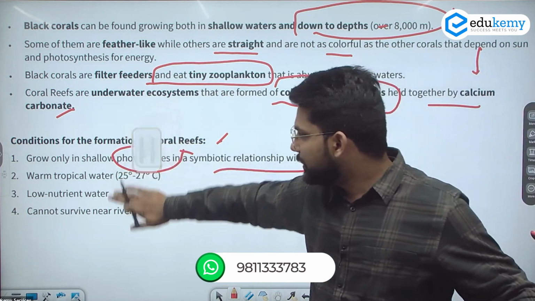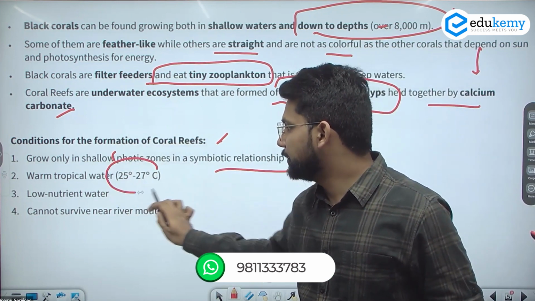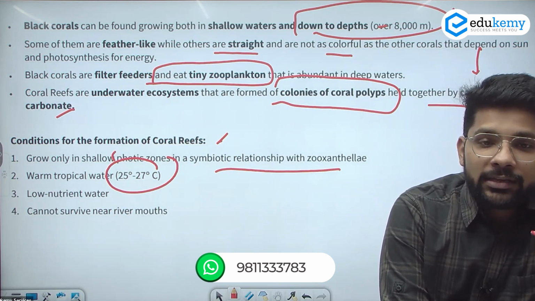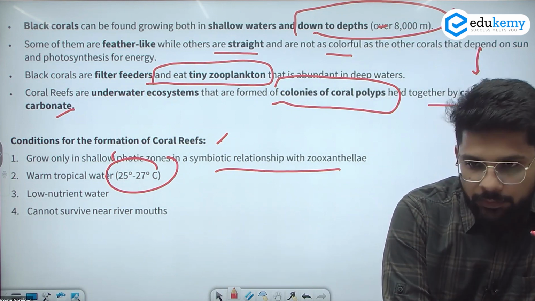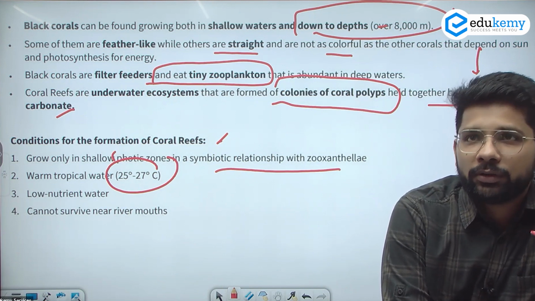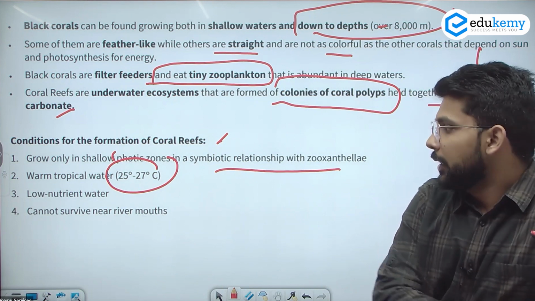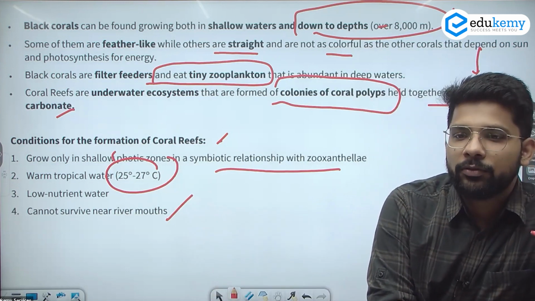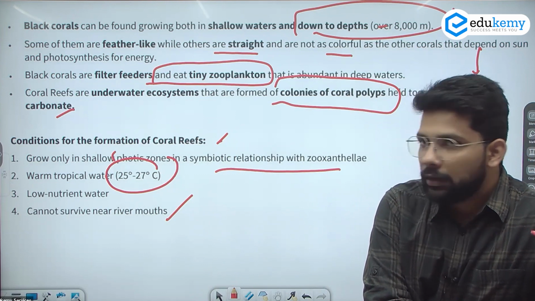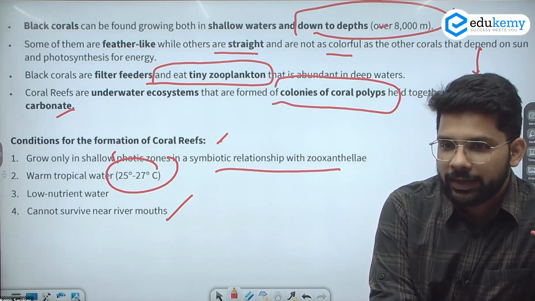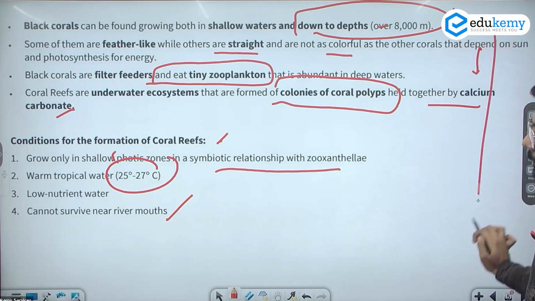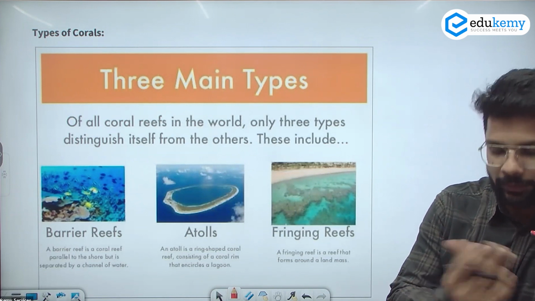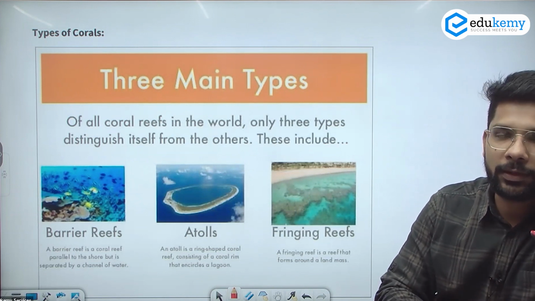The optimum temperature required for the growth of corals is 25 to 27 degrees Celsius. Salinity should be 35 to 37, and low nutrient water is the main requirement for coral growth. They cannot survive near a river mouth, because the water flow is higher there. Sorry, there will be excessive nutrients, so they cannot survive at that place. These were the basic ideas about corals as well as black corals.